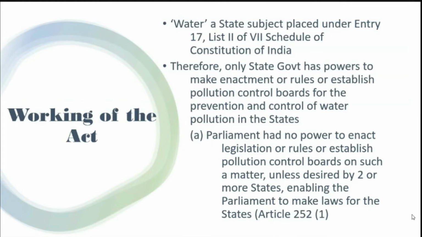So if two or more states approach the parliament, then only can the parliament make the rules for establishing the state pollution control boards.